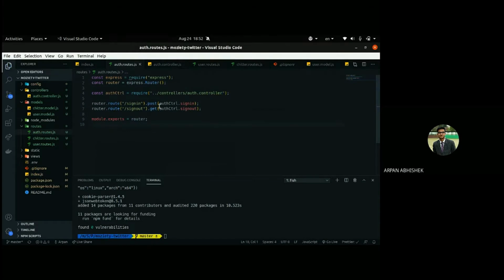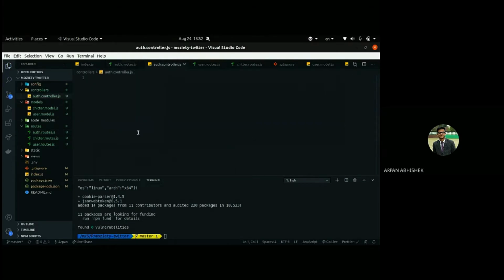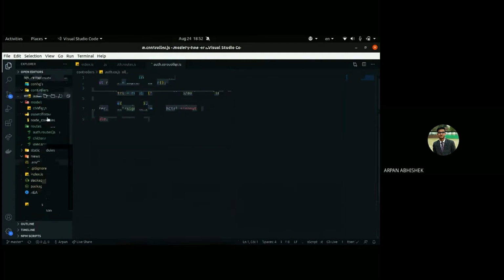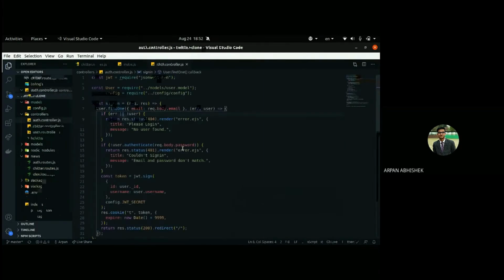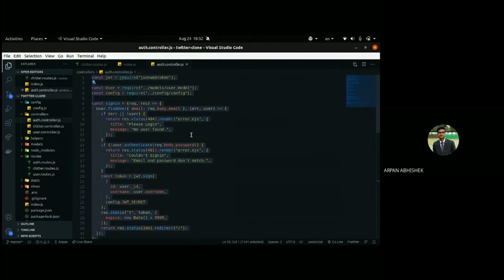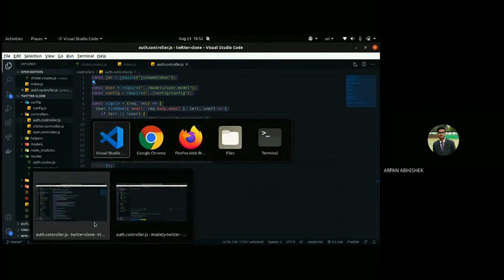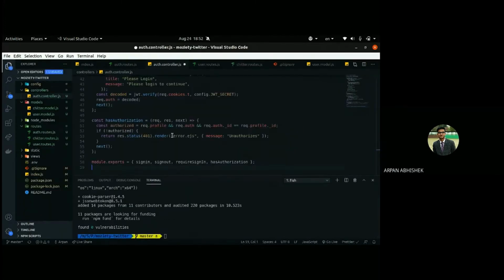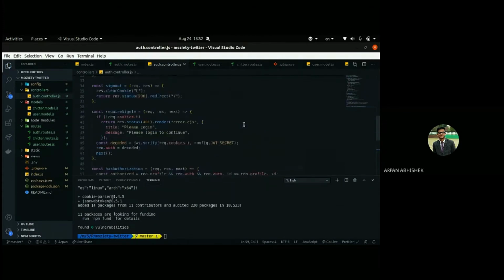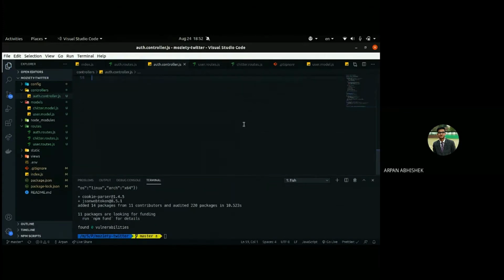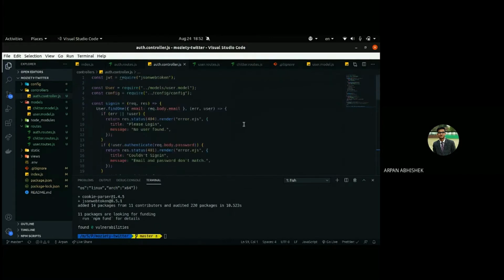So yeah, we have copied and pasted in auth.route. Now we'll do the same for the controllers part. Okay. You all have these codes, right? Tell me if you don't have. Okay, this is a large file, huge file actually.